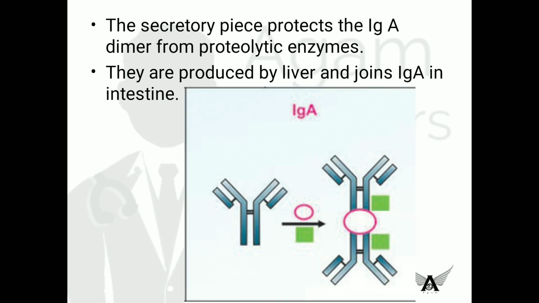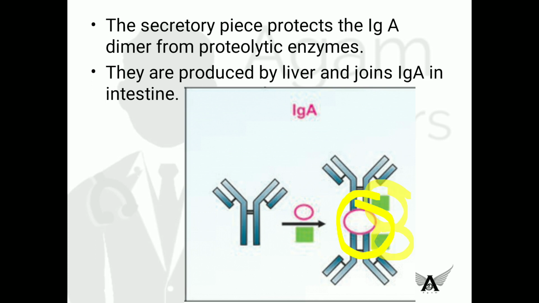Okay. See, also, as it is present in secretions, this immunoglobulin A has to be protected from proteolytic damage. So, a secretory piece is present in secretory immunoglobulin A, which protects it from proteolytic enzymes. This green one is the secretory piece. Okay, it is produced in the liver and joins this immunoglobulin A molecule in the intestinal secretions.